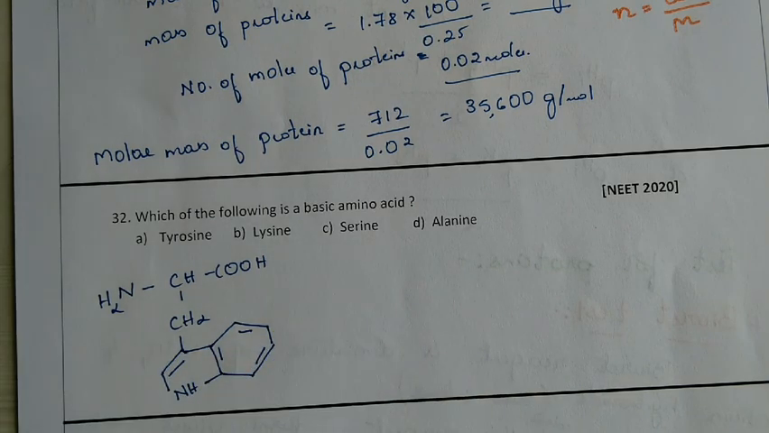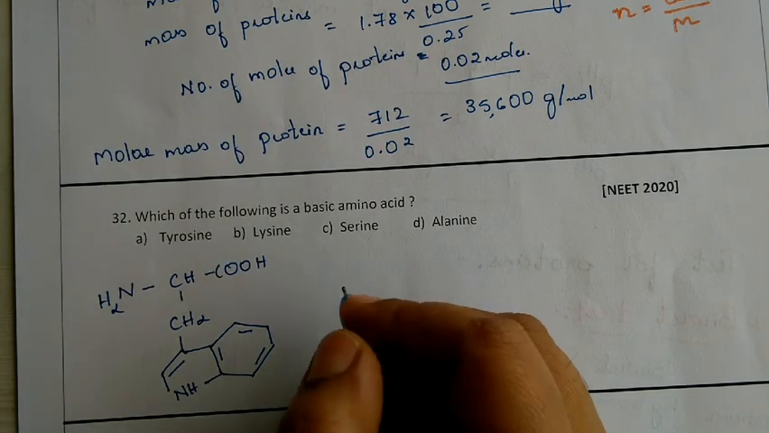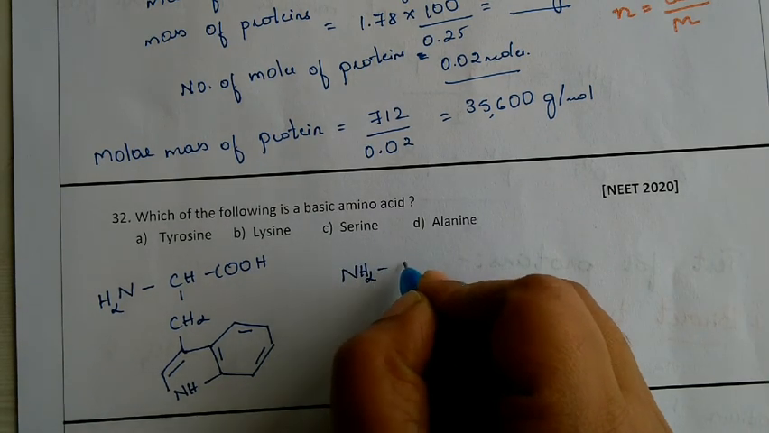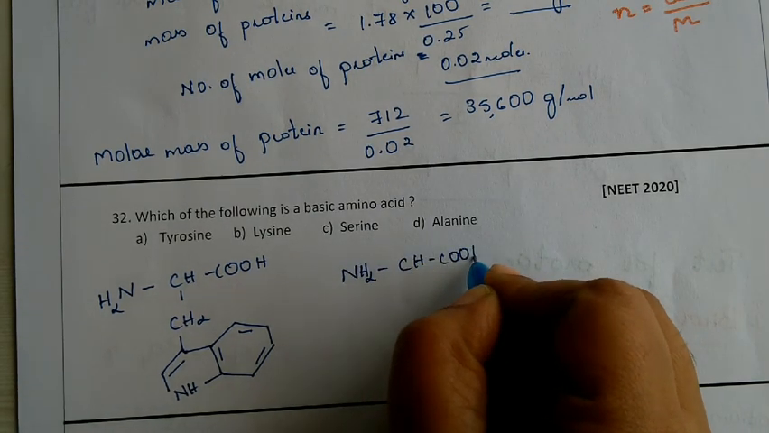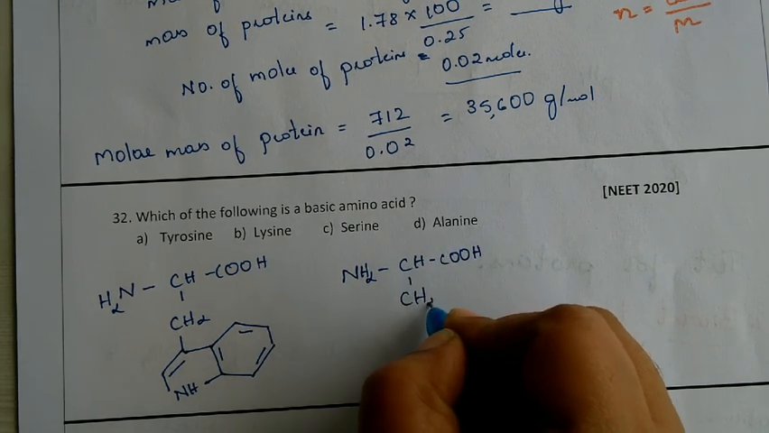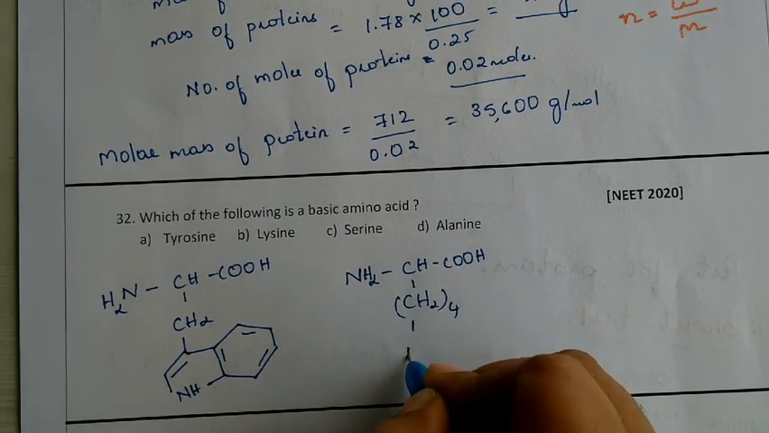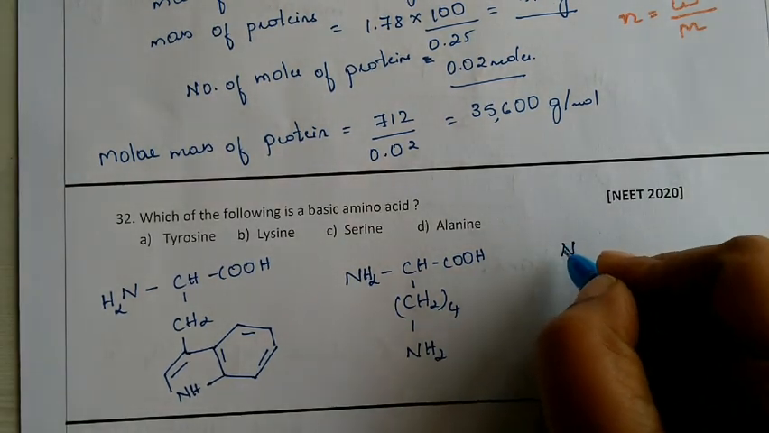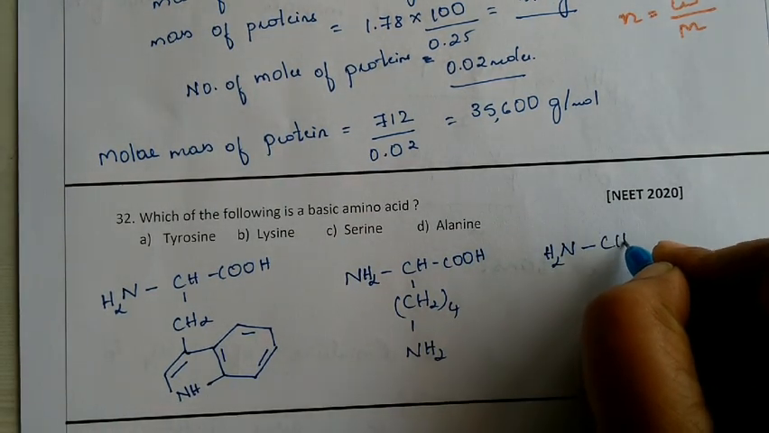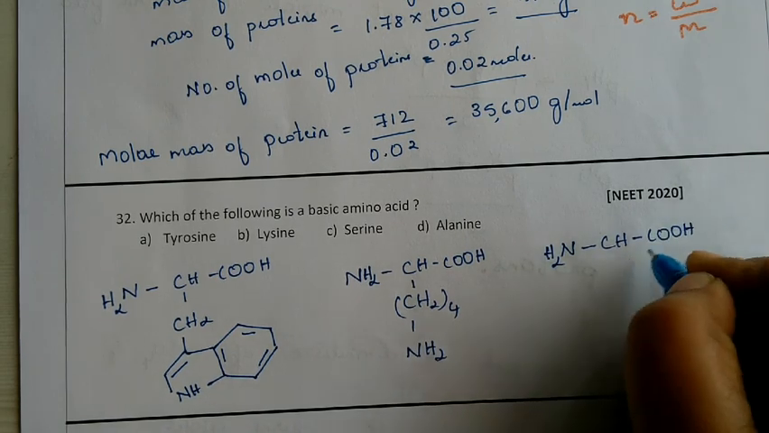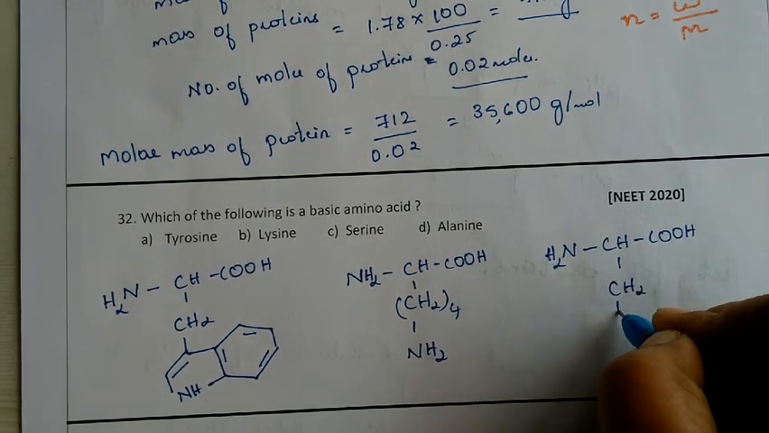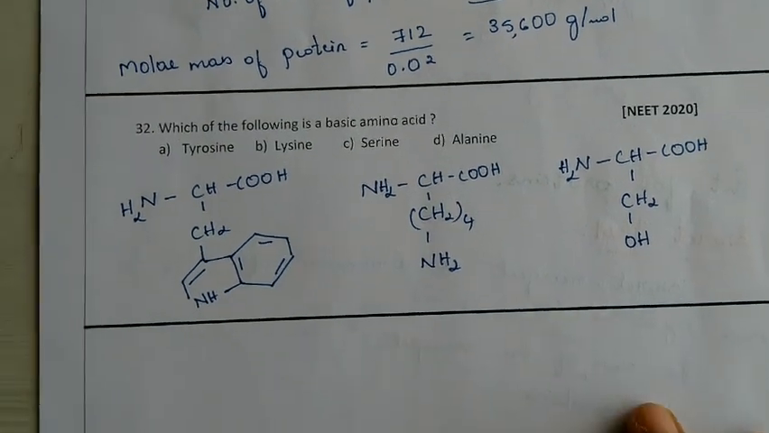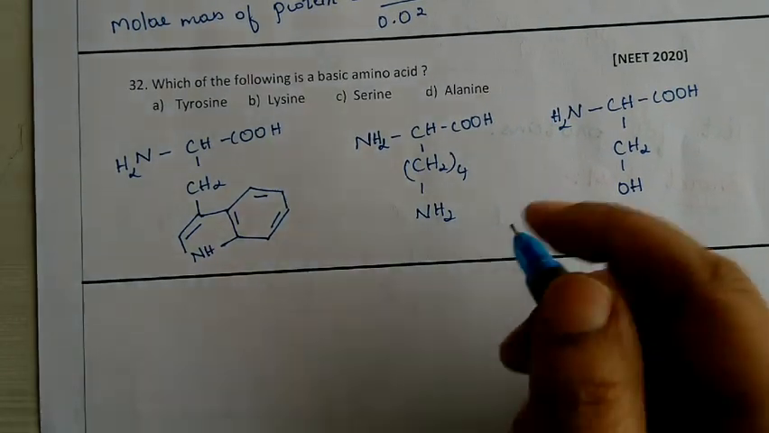Okay, next. So this is our tyrosine we have written. Next is a lysine, NH2. We have CH, COOH, CH2 4 times with that NH2 group. Next is serine, NH2, CH, COOH. We have CH2 and we have OH. That is our serine. Next, we'll write down there alanine.